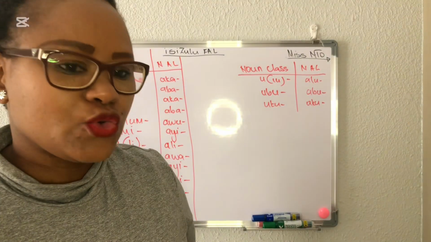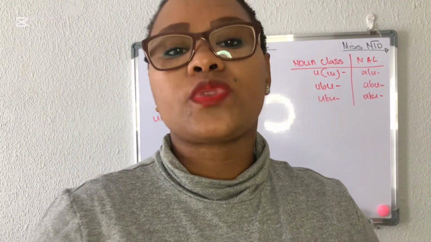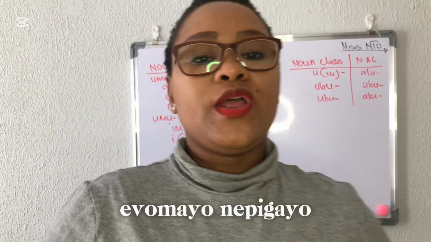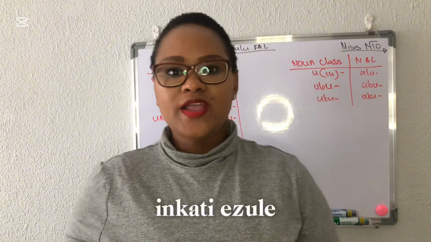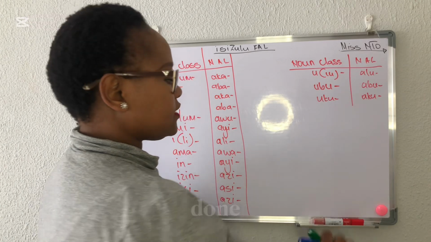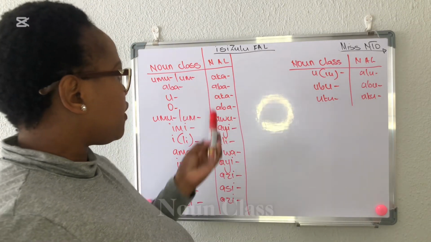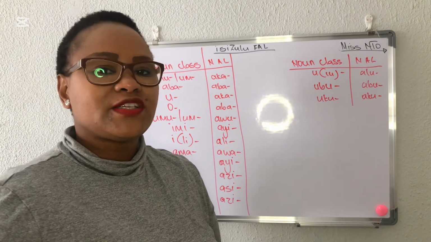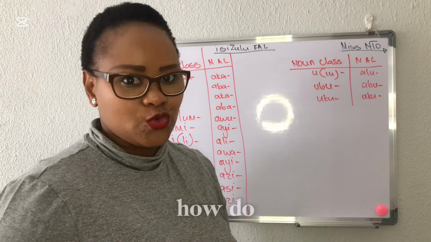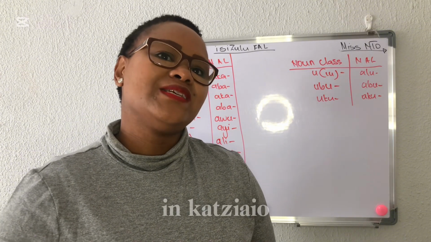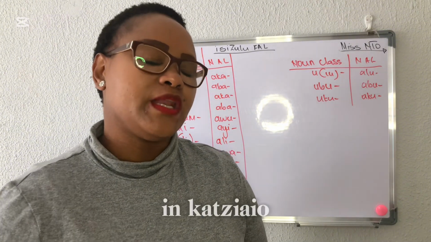So namhlanje ke sizoqhubeka sibuke inkathi ezayo evumayo nephikayo nenkathi edlule evumayo nephikayo. Last time we had a lesson, we had done a noun class with our negative agreement link. So manje sesizobuka ke ukuthi how do we do inkathi ezayo siphinde futhi siyenze ukuthi benjani ibe negative.